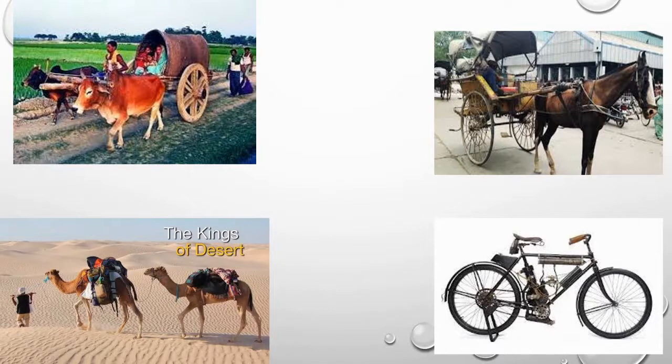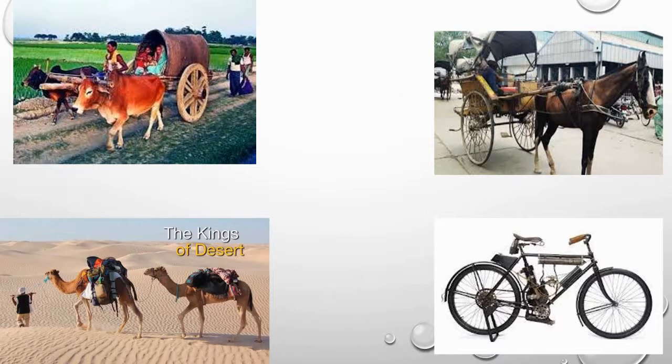Horse cart is used to carry passengers or a load. As you can see in the second picture, the horse cart is carrying a passenger. Passenger means people from one place to another, or goods. Goods means food, clothes, all this is transported by horse cart, as you can see in the second picture.